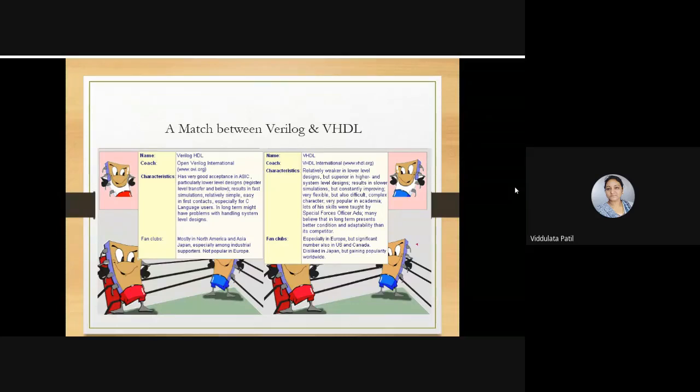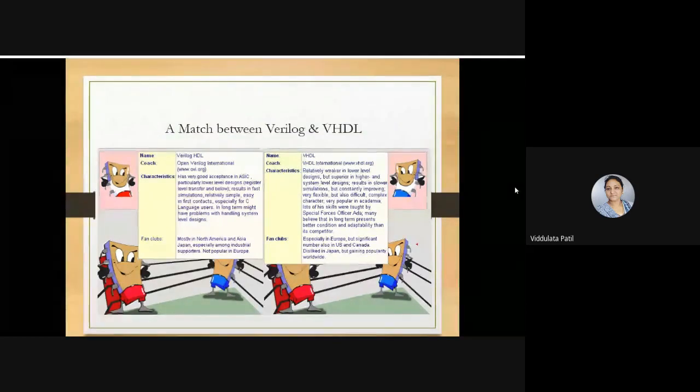If we look at the characteristics of Verilog, it has very good acceptance in ASICs. Whenever you are going for application specific integrated circuits, Verilog is a good language. It is particularly suited to lower level designs, that is register transfer level and below, and this language results in a fast simulation.